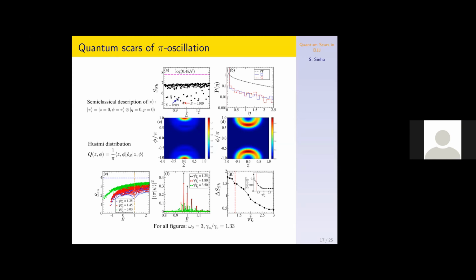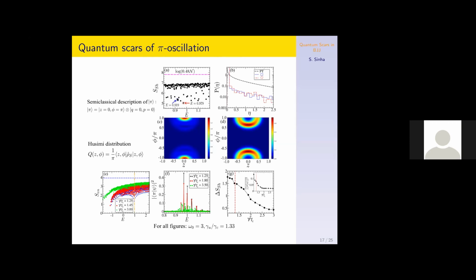Also, certain states show the oscillation, the orbit around this pi oscillation. So these are clear signatures of scars in the states of this system. Also, we can describe this type of unstable steady state by a coherent state structure, which we call pi, a product coherent state.